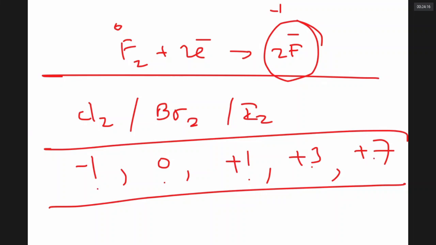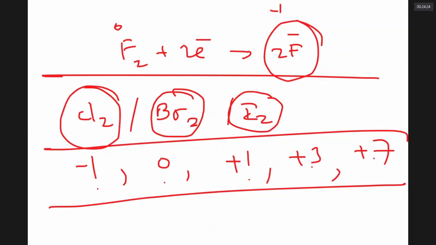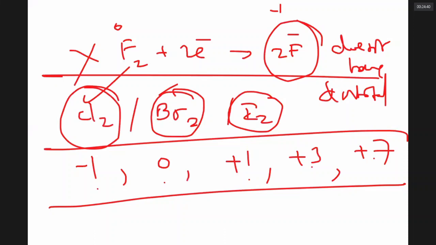Why are chlorine, bromine, and iodine able to show so many oxidation states? Why not fluorine? Fluorine cannot show more than one oxidation state because fluorine does not have d orbitals in its valence shell. Chlorine, bromine, iodine, they all have empty d orbitals in the valence shell.